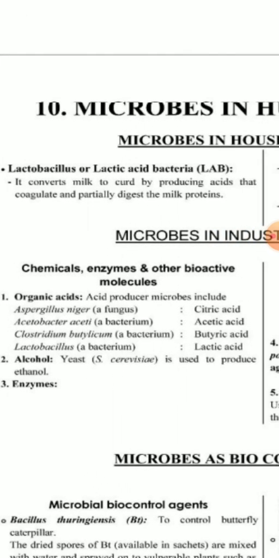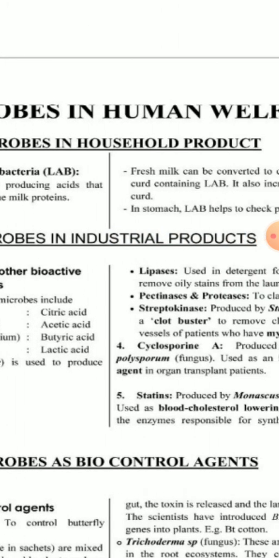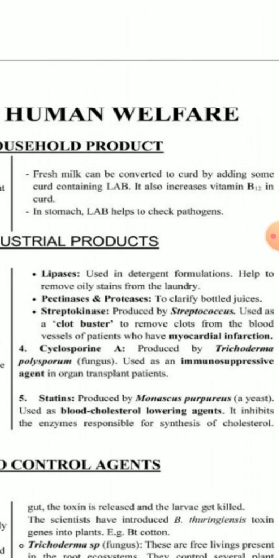It is used to convert milk to curd by producing an acid. The name of the acid is lactic acid. The lactic acid coagulates and partially digests the milk proteins. Then the milk is converted into what? Curd. Fresh milk can be converted into curd by adding some amount of curd containing LAB.